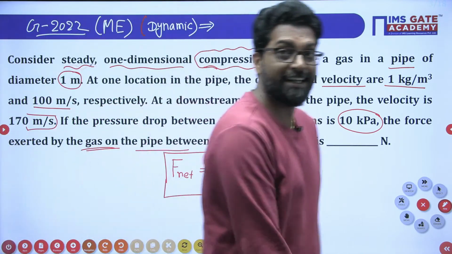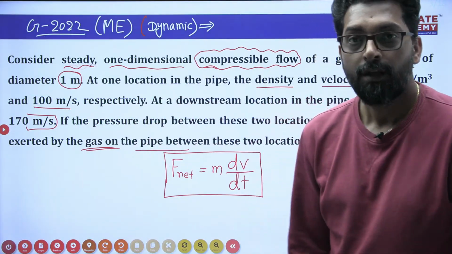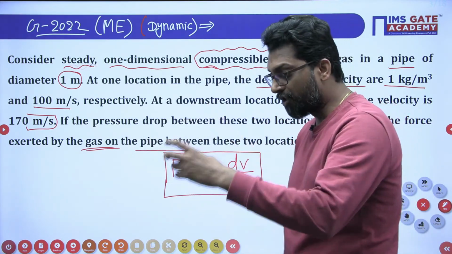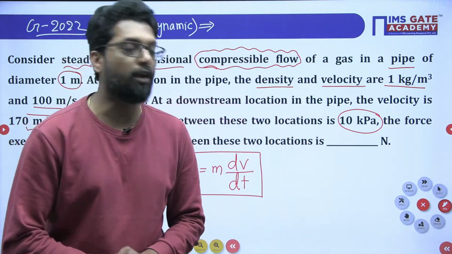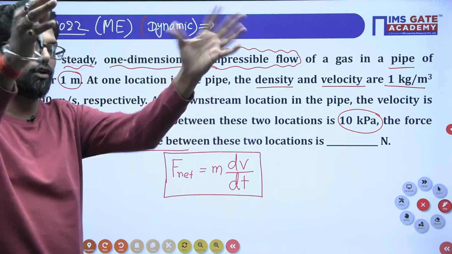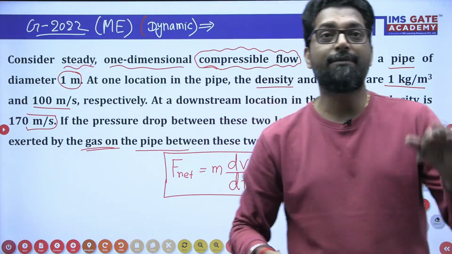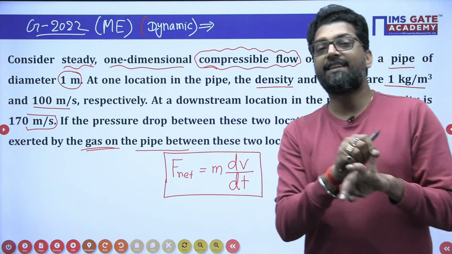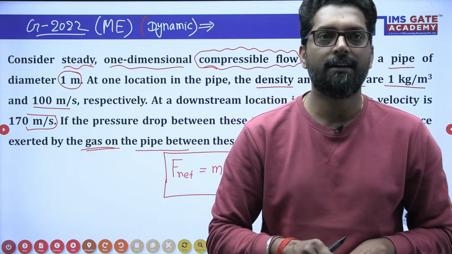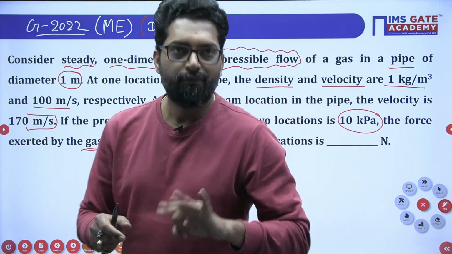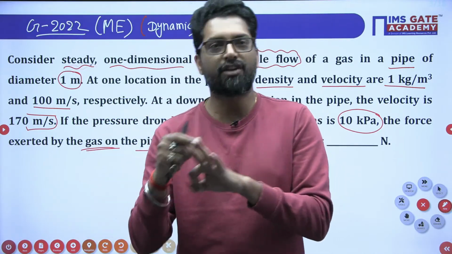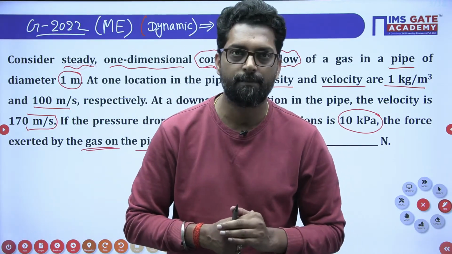And what is the net force when the fluid is flowing? What is the force on it? The force has three kinds. First one is the pressure force. Second one is the shear force, the viscous force. And third one is the gravity force.